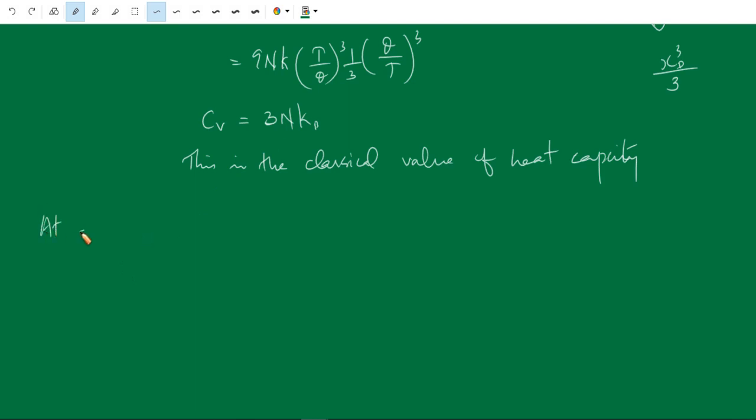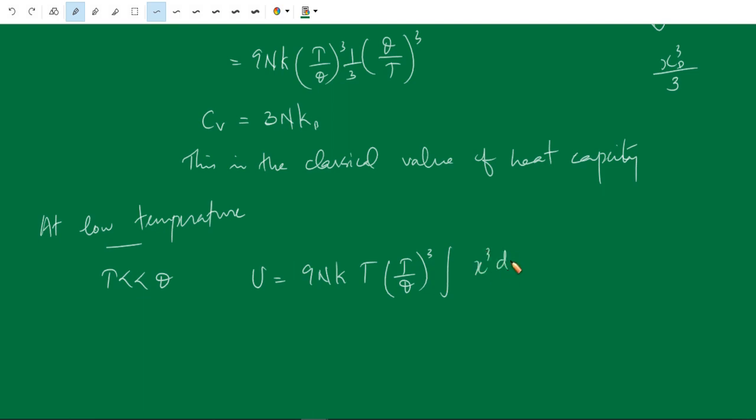At low temperature, that is T is very much less than theta, we can write the thermal energy U is equal to 9nkT into (T by theta) whole cube, integral x cube dx divided by e raised to x minus 1, from 0 to x_t. So at a low temperature, this integral x cube dx